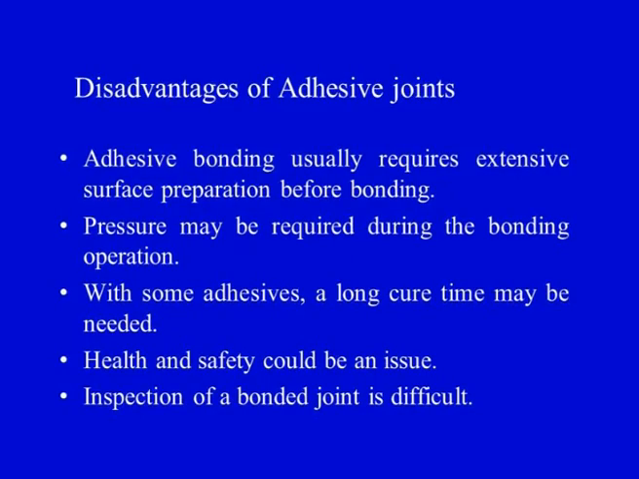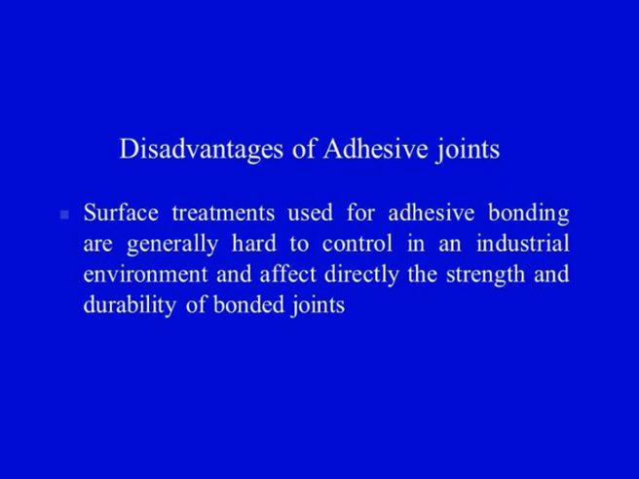Inspection of a bonded joint is difficult, which we have already seen, as adhesive joining forms a permanent joint which is not easily possible to disassemble. So if we want to do an inspection within the joint, it is sometimes not possible. Another important point, surface treatments used for adhesive bonding are generally hard to control in an industrial environment and directly affect the strength and durability of bonded joints. Surface preparation is a tedious task, and if it is not done properly, there is every chance that we may not get a very good bonded joint. So surface treatment is difficult to control in many cases.